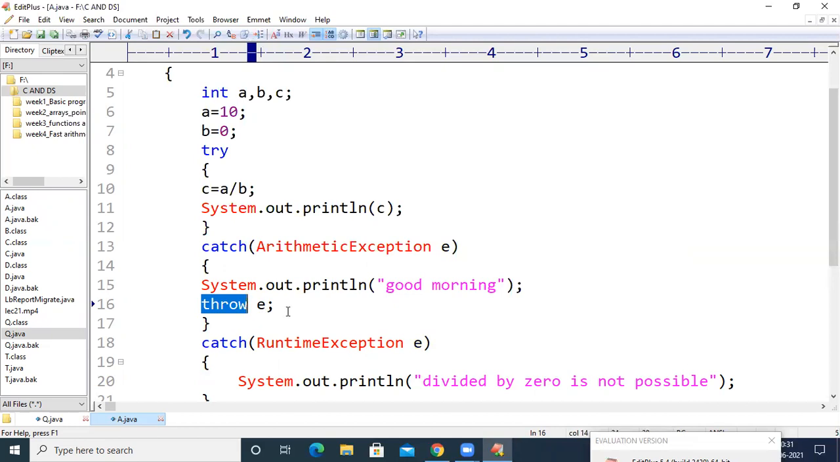And there is one more use of this throw keyword. I will explain it while discussing user defined exceptions. Till now we have discussed the exceptions that all come under default exceptions. The exception classes which came along with the Java programming language are called default exceptions.